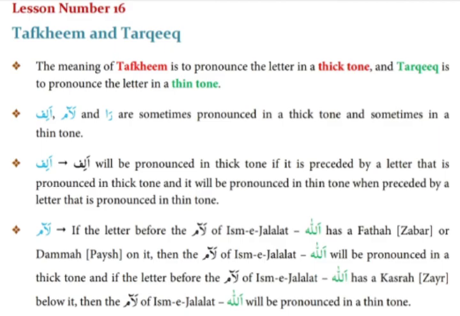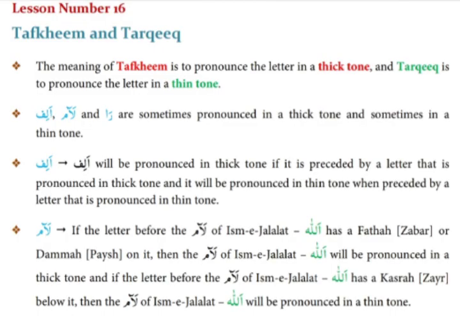Today you are going to learn Madani Qaida lesson number 16, Tafkhim and Tarqiq. Let's try to understand the rules first. Number 1. The meaning of Tafkhim is to pronounce the letter in a thick tone, and tarqiq is to pronounce the letter in a thin tone.